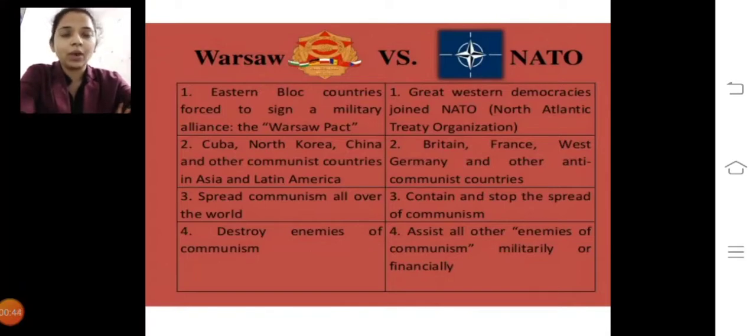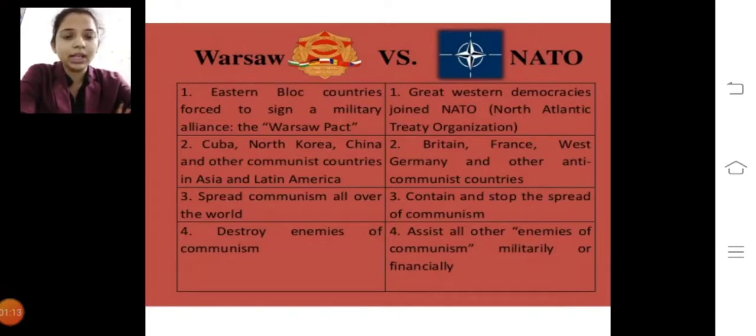Okay, now we are going to move towards our next point, and that is again treaties which happened in the Cold War period. Okay, so in the last lecture we had discussed some of the organizations like CENTO, SEATO, ANZUS, Warsaw Pact, and Sino-Soviet Pact.